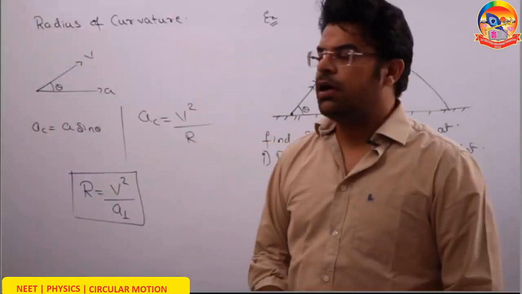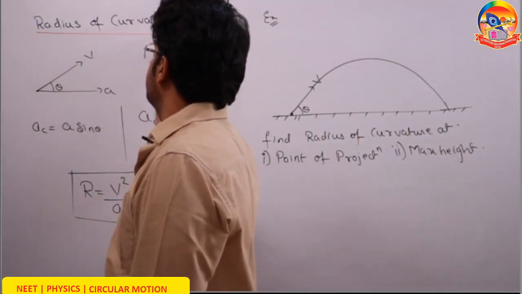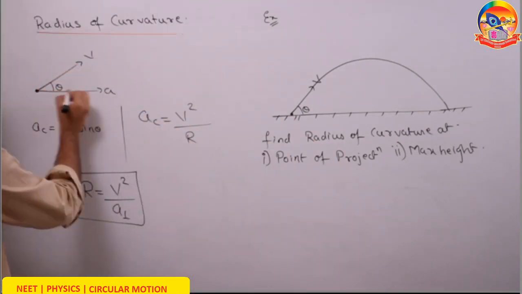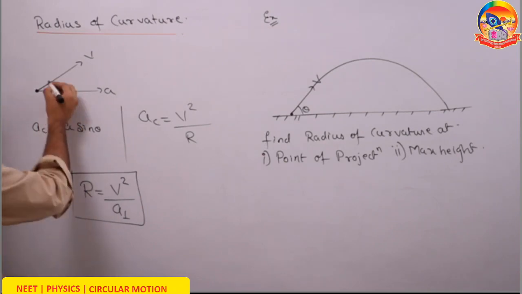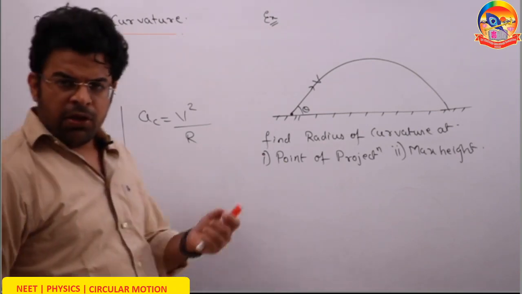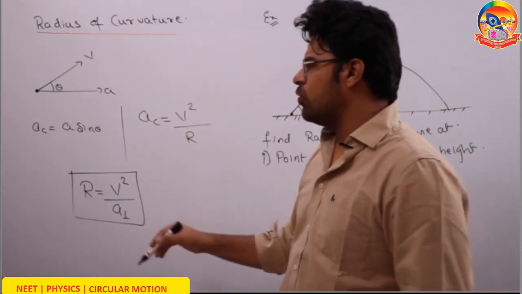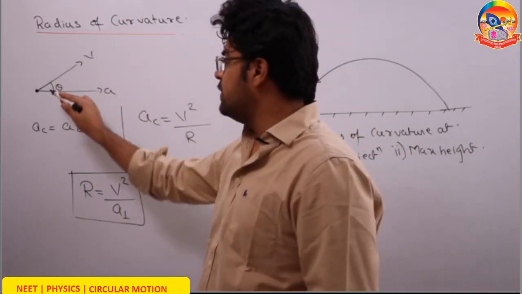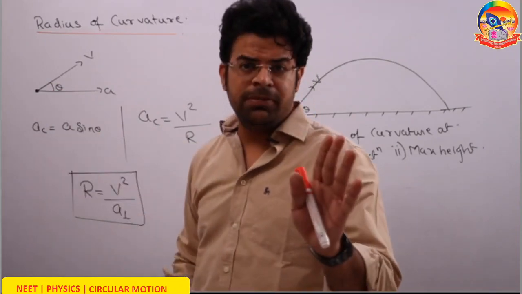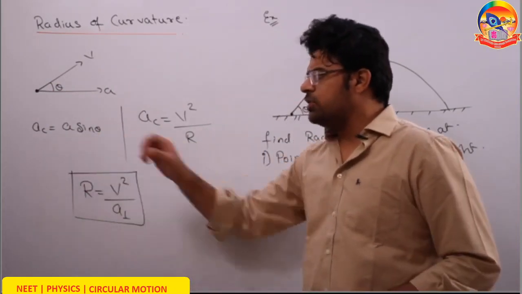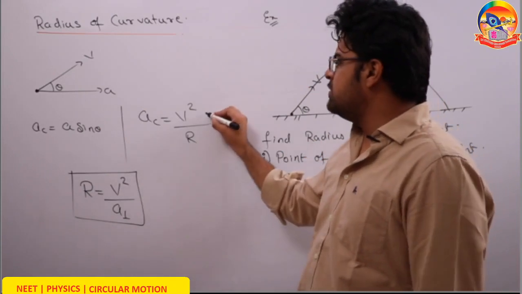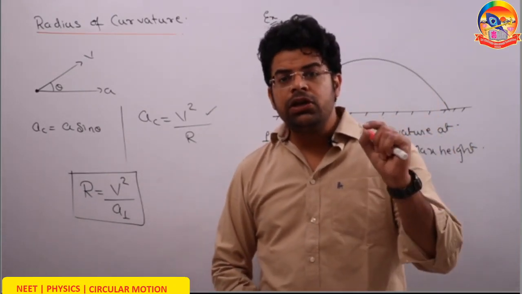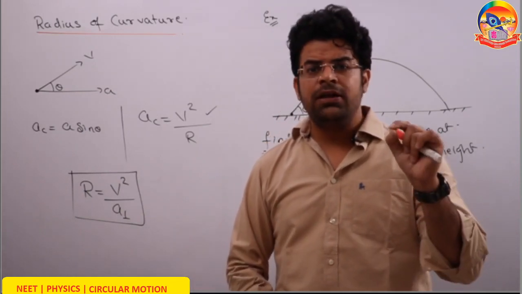So let's learn the heading of radius of curvature. If a particle has velocity v and acceleration a such that the angle between velocity and acceleration is theta, we can break down the acceleration vector into two components. The tangential acceleration will be a cos theta, and the centripetal acceleration, which is perpendicular to velocity, will be a sin theta. We know that centripetal acceleration equals v squared by r. The particle need not move in a circle to define the radius of curvature.